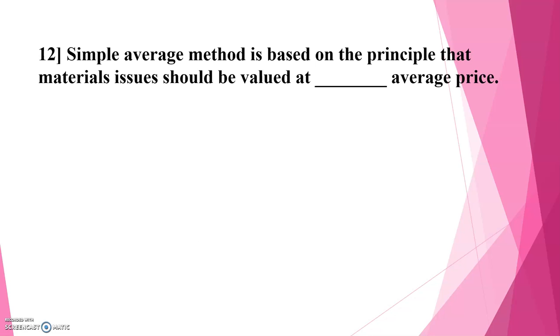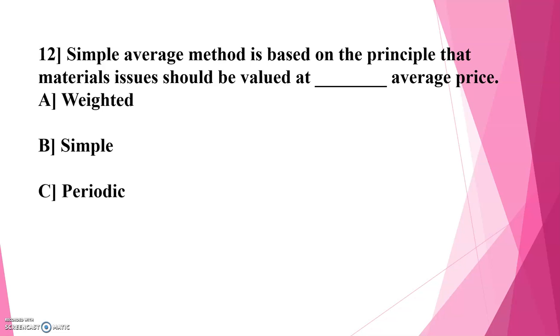Simple average method is based on the principle that material issued should be valued at dash price. Options are A. Weighted, B. Simple, C. Periodic. Correct answer is B. As per the word, the simple average method is valued at a simple average price. So the correct option is B.